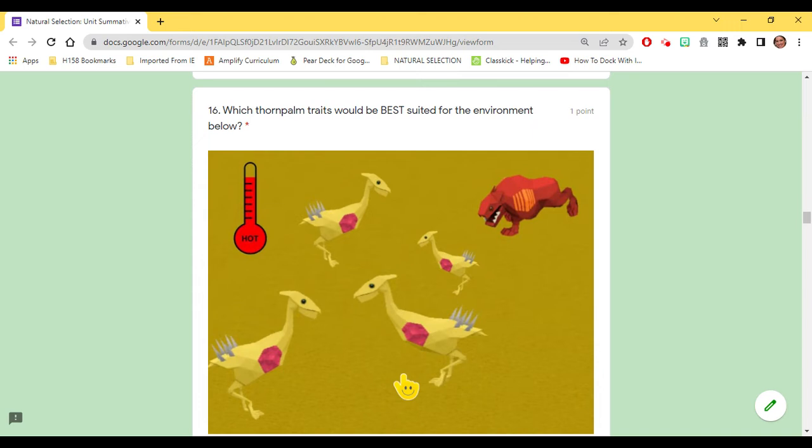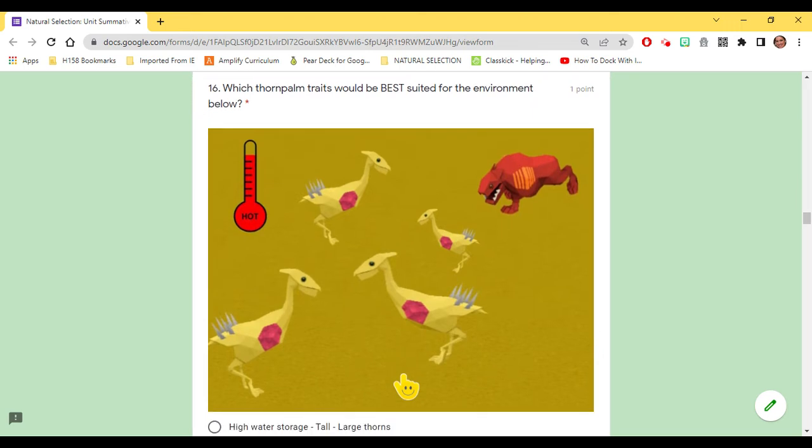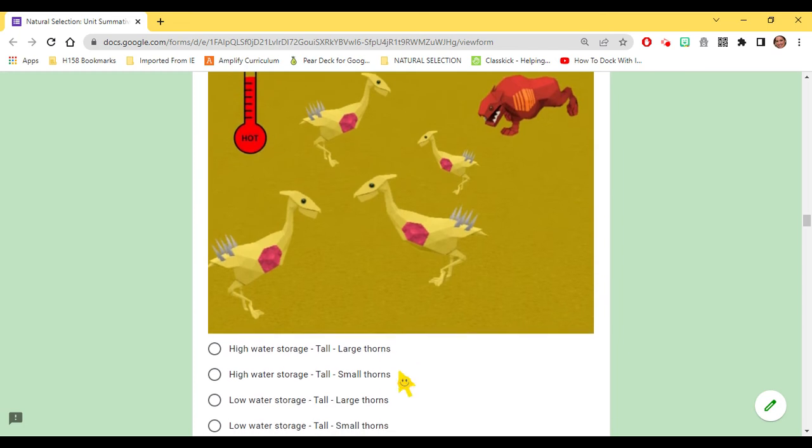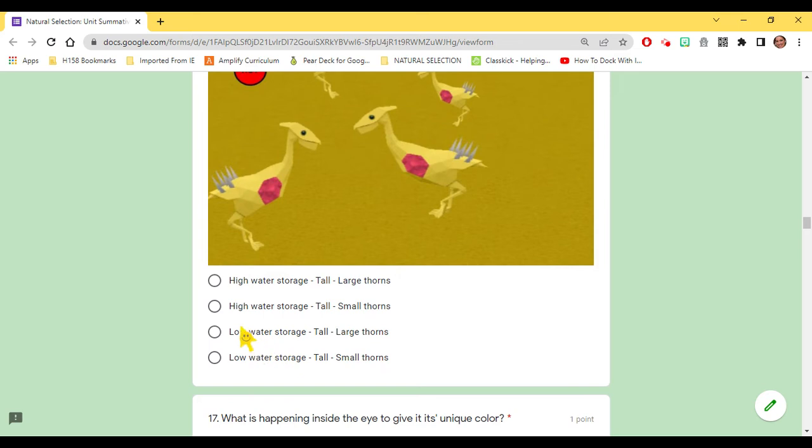Which thorn palm traits would be best suited for the environment below? High water storage, they're tall, large thorns. High water storage, tall, small thorns. Low water storage, tall, large thorns. Or low water storage, tall, small thorns.